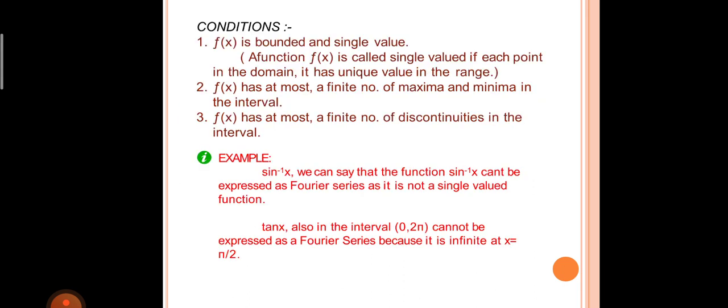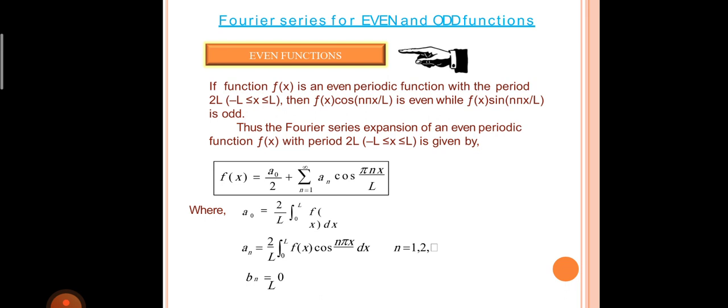What is the condition for Fourier? Dirichlet conditions: f(x) is bounded and single valued. f(x) has at most a finite number of maxima and minima in the interval. f(x) has at most a finite number of discontinuities in the interval. For example, the function sin inverse of x cannot be expressed as a Fourier series as it is not a single valued function. tan x also, in the interval 0 to 2π, cannot be expressed as a Fourier series because of the infinite value at x = π/2.